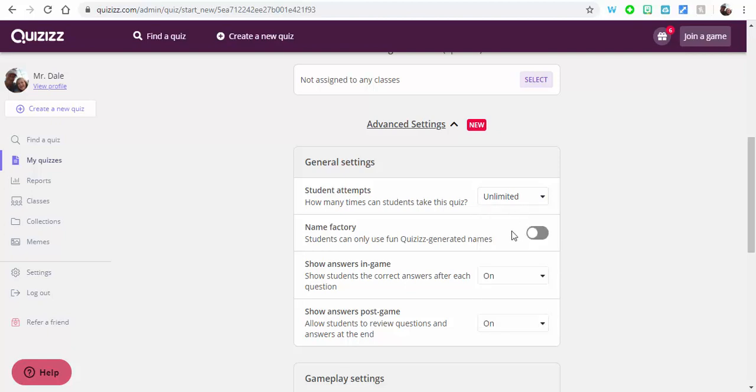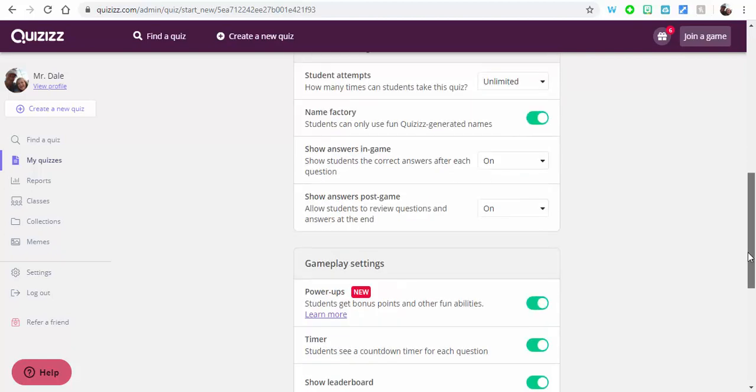It's up to you. Name factor. This is important. If you do a name factor, Quizizz generates a name for them, like Fluffy Panda or something like that. If you don't do this, what'll happen is they can type their own name in, which 99% of the time would be fine, but you have that 1%. So it's up to you.